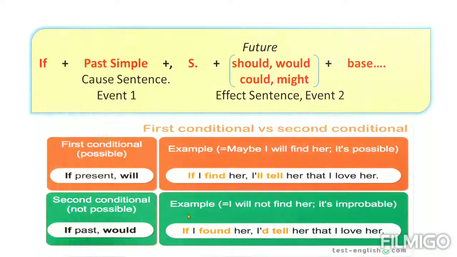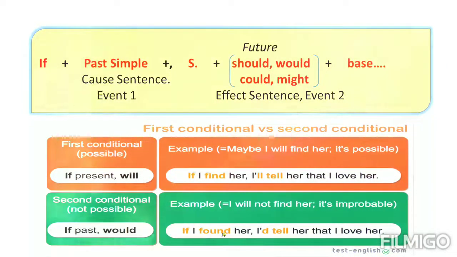Okay, another, the same example, but in a different form. I will not find her. It is improbable. If I found her, I would tell her. So two different meanings.